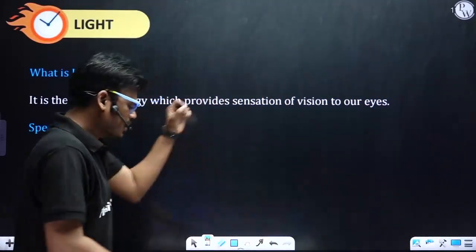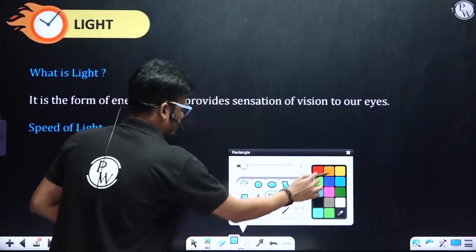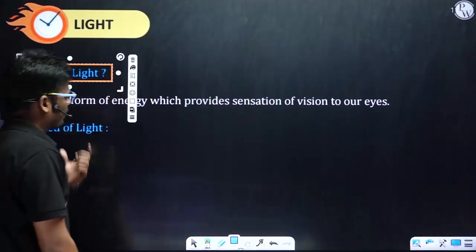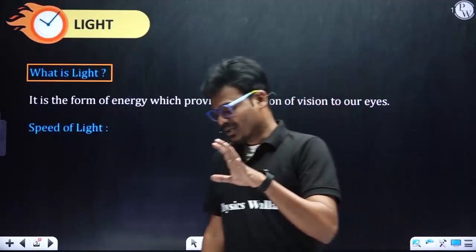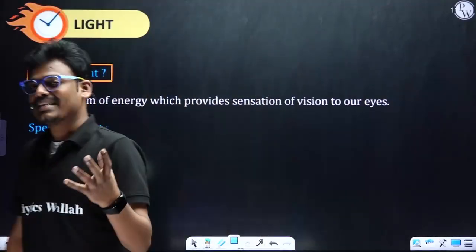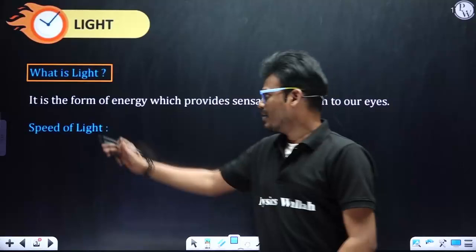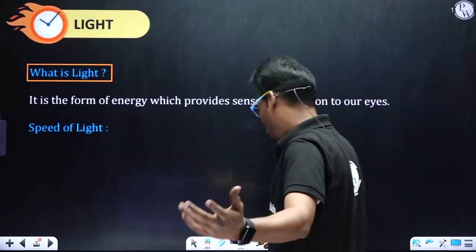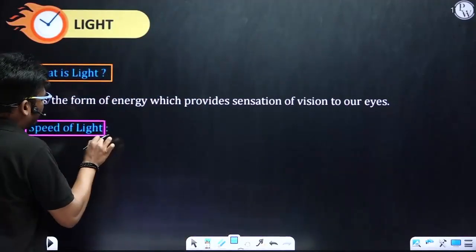Then coming to the definition, we can note it down. From the exam point of view, they do not ask the definition of light, but you have to know what light is. In simple words, it is the form of energy which provides the sensation of vision to our eyes. Fine. Then what is the speed of light?